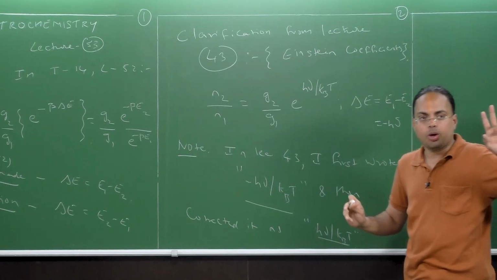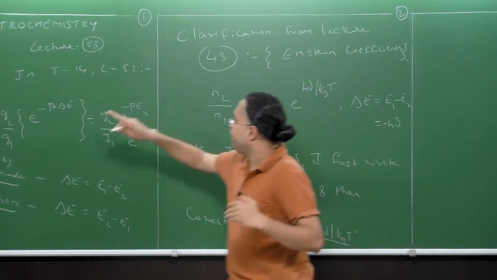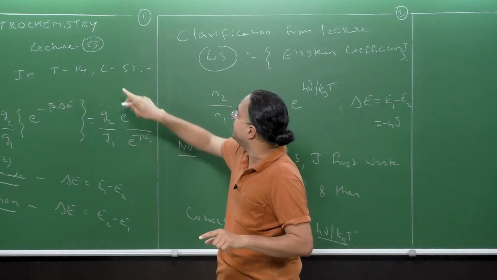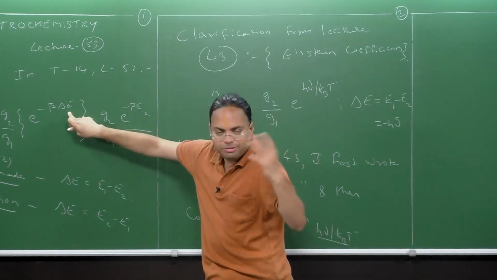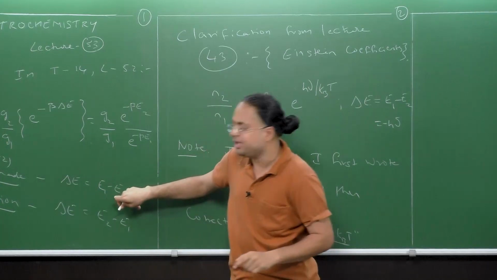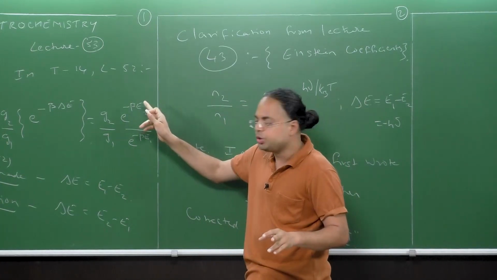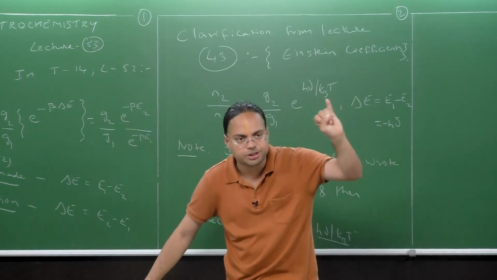So in this lecture, I started off by correcting a mistake I made towards the end of the last lecture, that is in lecture 52. My delta E here, by mistake, I had said was E1 minus E2. No, that is not correct, because obviously while this is going up, it should be positive, but there is already a negative sign here. So this should be E2 minus E1. That's the correction.